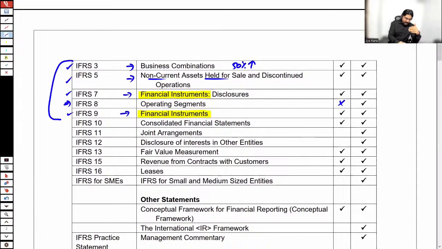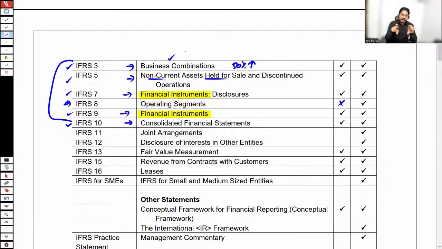IFRS 3 and IFRS 10 are linked with each other. How? When the investment is made in any other company by buying the other company's shares, that time is a business combination. But now the parent and subsidiary relation has been created. At year-end date, both companies, the parent and the subsidiary, could be more than one subsidiary as well.